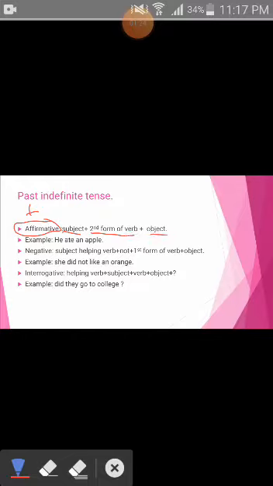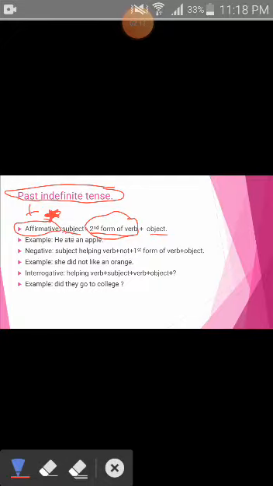Now girls, remember, past indefinite tense is the only tense, especially in the affirmative, that takes the second form of the verb, and in most of the writings you see this tense is being used, right? This is the speciality of this tense, that it takes the second form of the verb in the affirmative sentences. Example is he ate an apple.